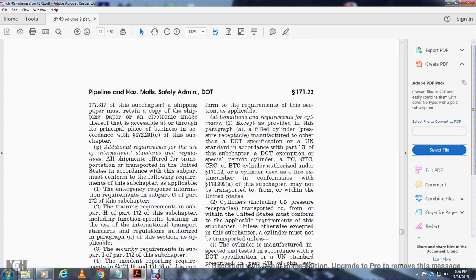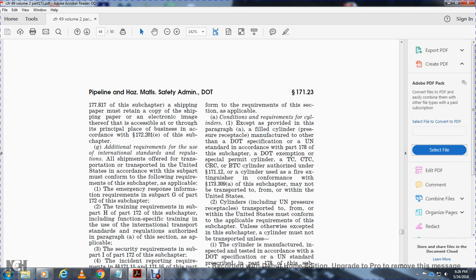applicable conditions requirement of the cylinder except for the provided within paragraph A with the filled zone with the pressure receptacle manufactured under the DOT specification or UN standard requirements with the part 178 with the subchapter, DOT exemption with the special permit cylinder with the TCC, or BTC cylinder authorized under 171.12 with the cylinder U, the fire extinguisher, in conformance with the 173.309A with the subchapter that may not be transported to form within the United States.